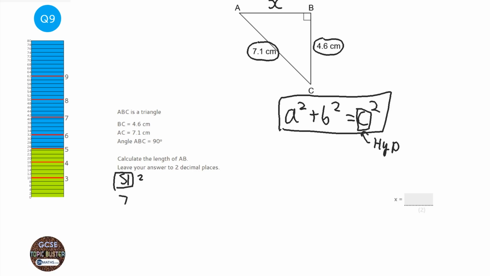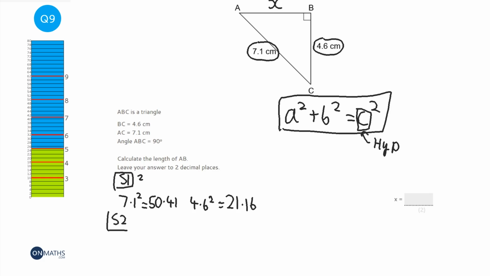Okay, so I'm going to do 7.1 squared and I'm going to do 4.6 squared. So on my calculator, 7.1 squared equals 50.41, and 4.6 squared equals 21.16. So step 1's done, I've squared them all.